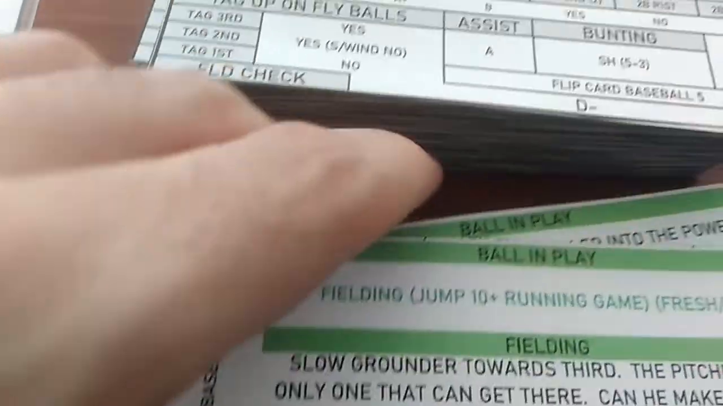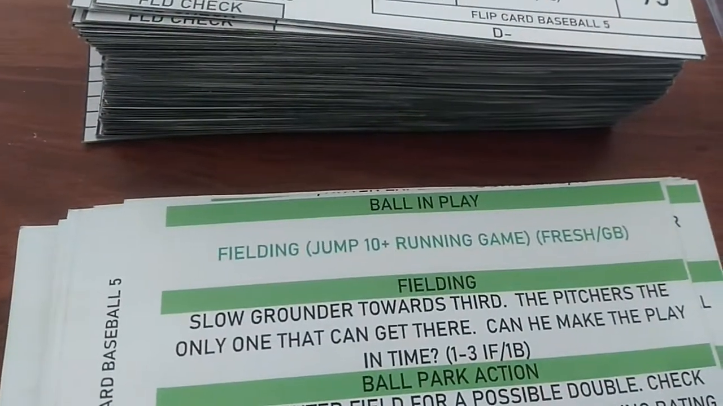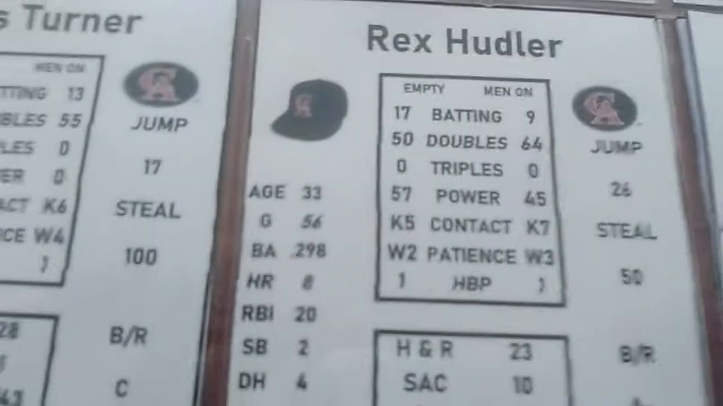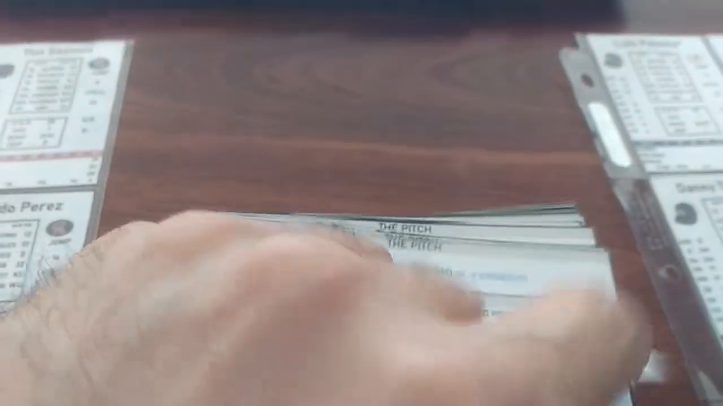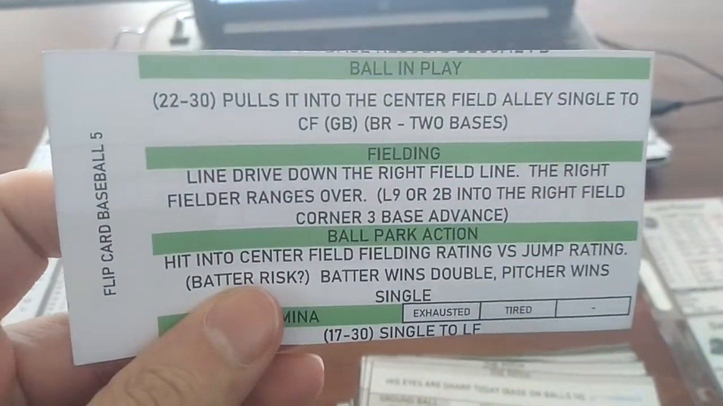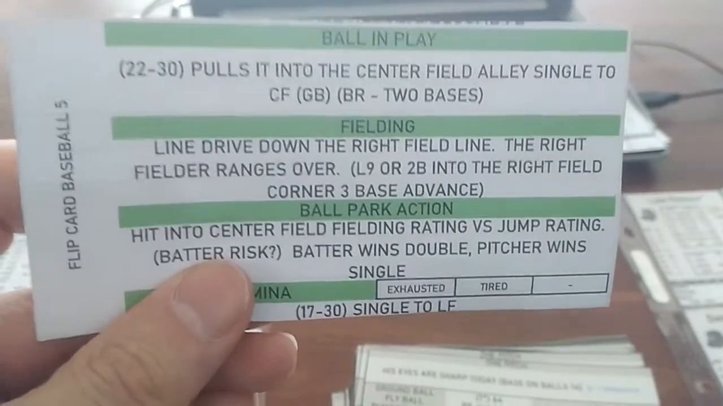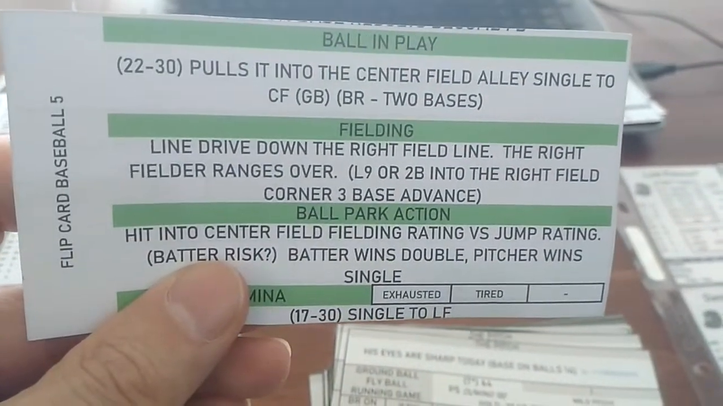And it is a fielding check. If he gets on, it's a jump 10 running game. Rex Hudler is a jumper 26, so again, if the fielding check fails for the fielder, we will get a running game opportunity. So, line drive down the right field line. The right fielder ranges over. Line out to right or a double into the right field corner.